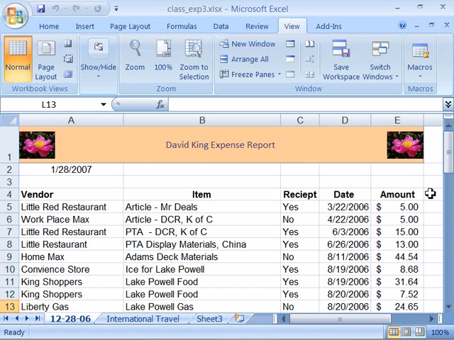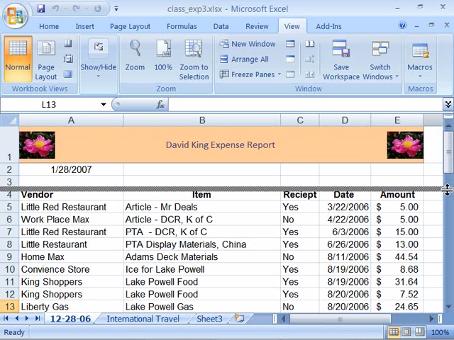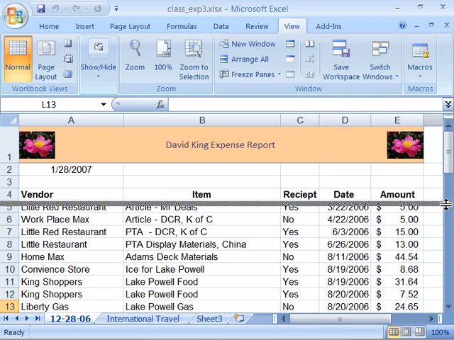To help with this problem and allow your column and row headings to always remain visible, you can split your screen. Notice that over here I'm going to split my screen horizontally. So I will come to my vertical scroll bar, and right up above the up arrow for the vertical scroll bar, you have this little bar. If you position your mouse on this bar, it's actually the split screen bar, you will get this double arrowed mouse tool. And when you click and drag, you are pulling out a split to split your screen horizontally.